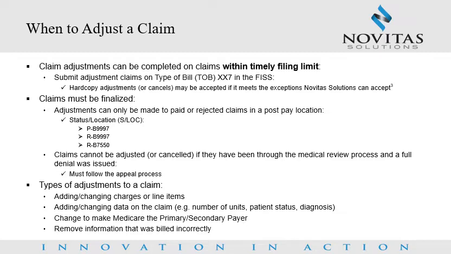Claims cannot be adjusted or canceled if they have been through the medical review process and a full denial was issued. Those claims will be in status location D B9997, and you must follow the appeal process in this instance. Some examples of when we may want to make an adjustment to a claim would be to add or change charges or line items, add or change data on the claim, e.g., number of units, patient status, diagnosis, change to make Medicare the primary or secondary payer, or remove information that was billed incorrectly.